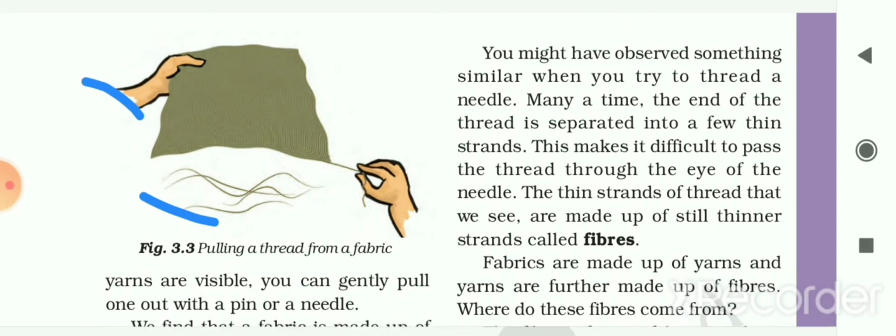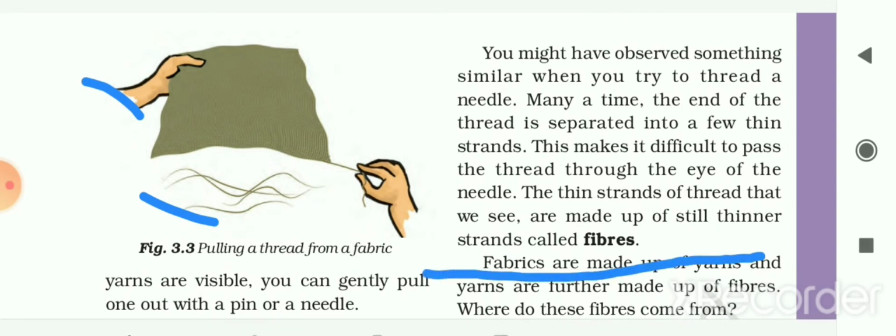You might have observed something similar when you try to thread a needle. When you are trying to thread a needle, you might observe this type of thin strands of yarn. Many a time the end of the thread is separated into a few thin strands. This makes it difficult to pass the thread through the eye of the needle.